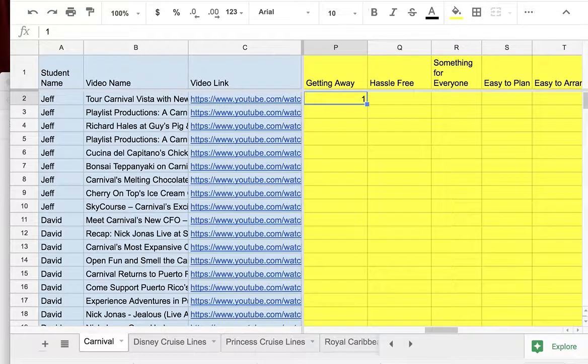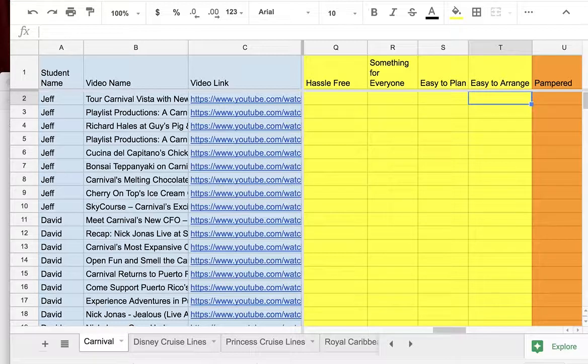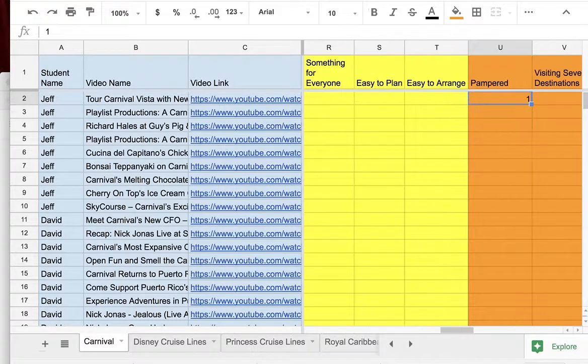And then for that video, it says getting away. If it addresses the concept of getting away from it all and truly letting loose, then you will place a 1 in column P. Then if it focuses on hassle-free travel, and that's something that the individuals surveyed from this national and international cruise line trade organization said they wanted, a hassle-free experience. The video did not address hassle-free experiences. It did not address something for everyone. It did not address anything about the planning piece, and it did not address easy to arrange.